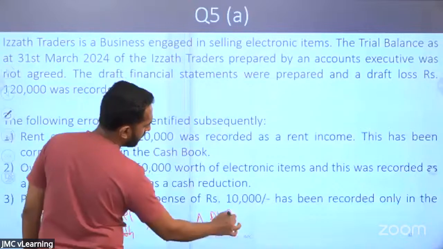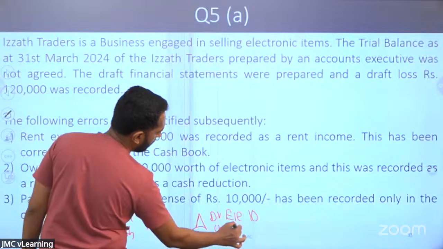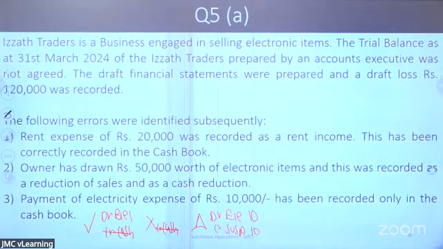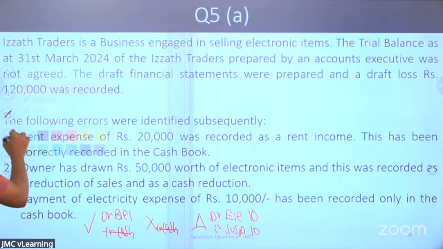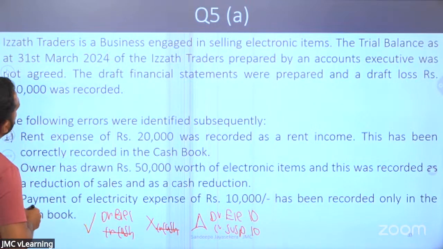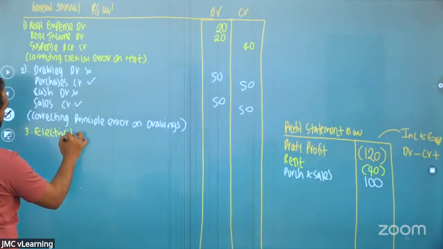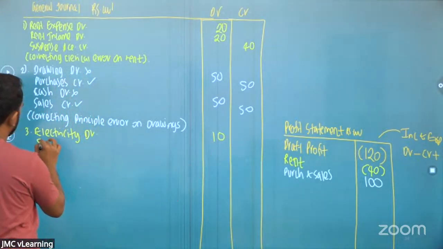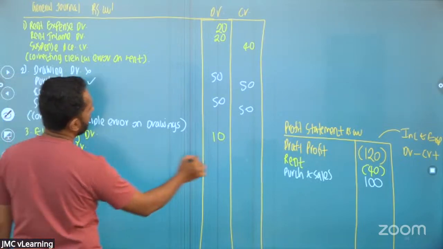We need to recognize the electricity, debited to electricity 10 rupees. There's nothing wrong with any other thing. Credited to suspense account 10 rupees. Debited to electricity, credited to suspense 10 rupees. So we'll record that. The third one: electricity is getting debited 10 rupees. Suspense account gets credited 10 rupees.